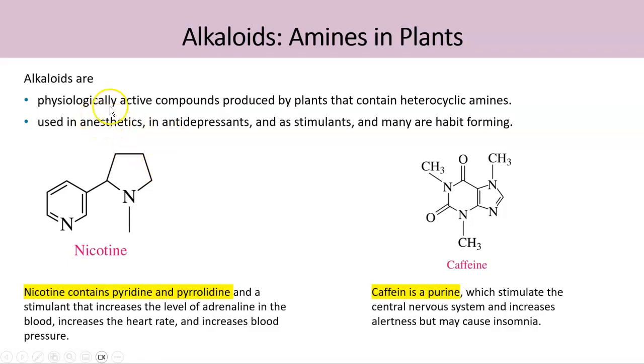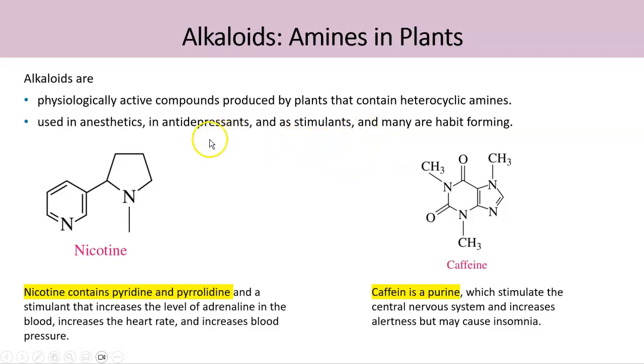For this reason, these alkaloids are used as anesthetic drugs or antidepressant drugs and as stimulants, and also they can be habit forming, which means they can be addictive if we take them for a long period of time.